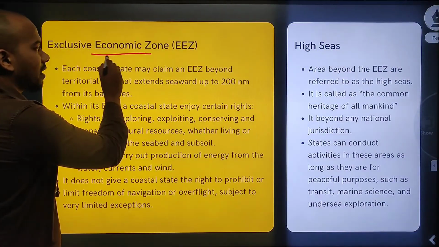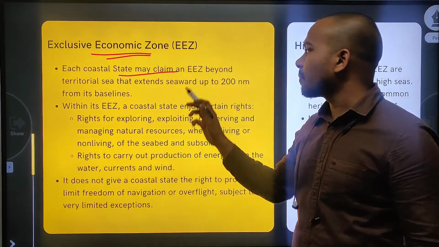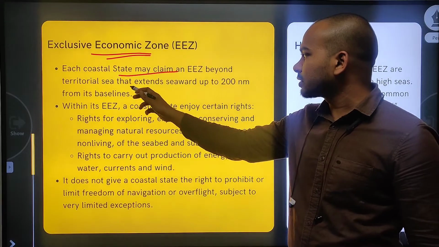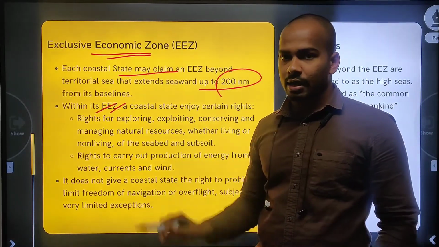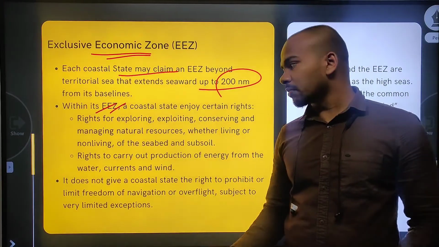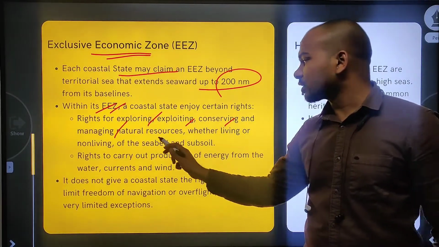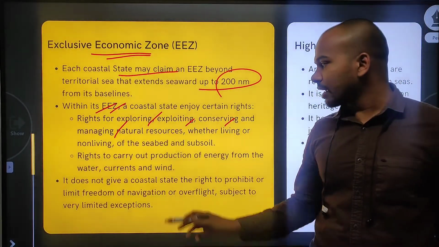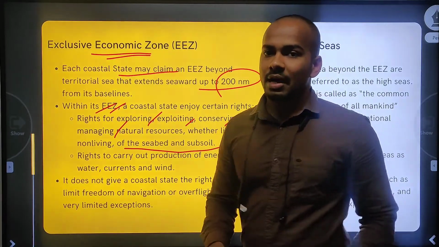Next is the exclusive economic zone. This is up to 200 nautical miles, and each coastal state may claim an EEZ beyond the territorial sea that extends seaward up to 200 nautical miles. And within this area, the state has exclusive right to explore, exploit, conserve, and manage natural resources, whether living or non-living, of the seabed and subsoil. That is the seabed and subsoil.